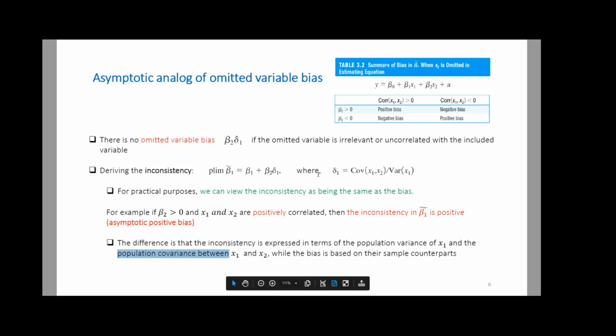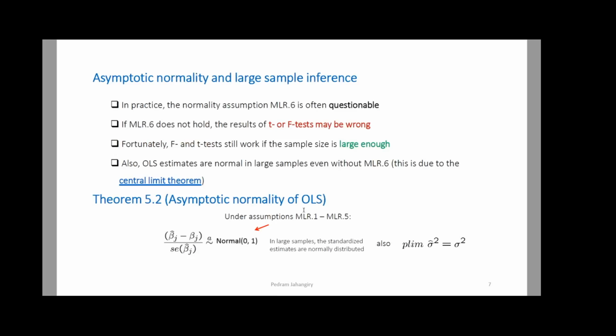So I hope you get the idea of the difference between inconsistency and unbiasedness, or bias. Again, for practical purposes, you can treat them the same. Just be aware of the difference. One is for any sample size, the other one is for a large sample size. Now, finally, let's summarize some asymptotic properties and introduce something called asymptotic normality of our beta hat j's, right?